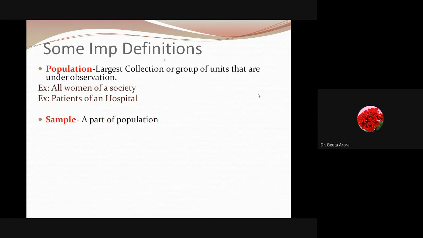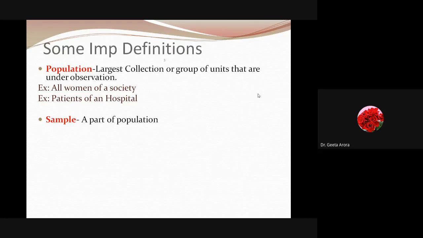Now from the population, what can we say about the sample? Sample means part of a population. If we are talking about the whole thing, that is the population. When we investigate, it's never possible to cover everyone. Suppose I'm looking at the women in a society, their culture, or their job scenarios, how many are homemakers, how many are working outside doing jobs, how many are employed.